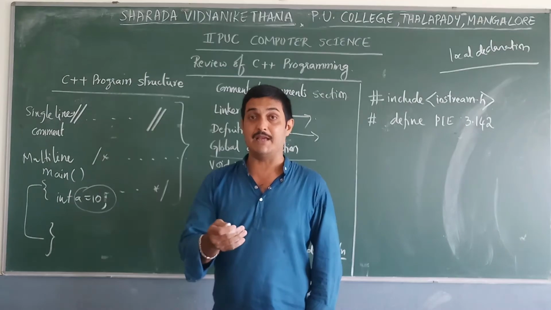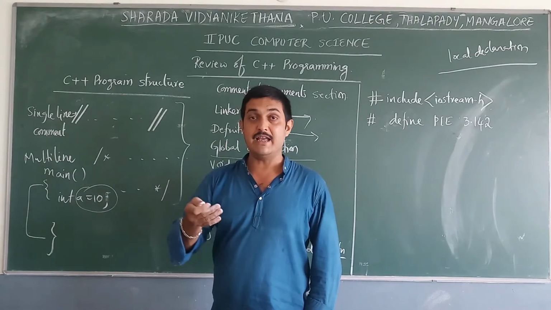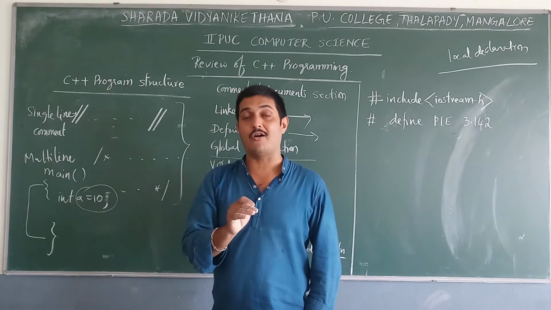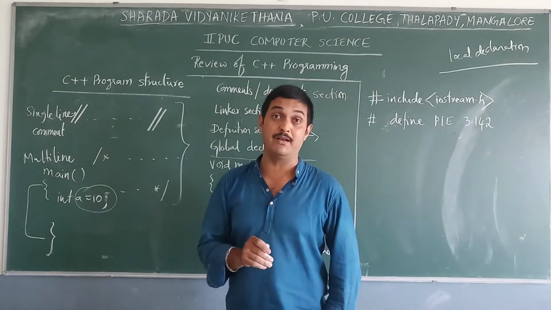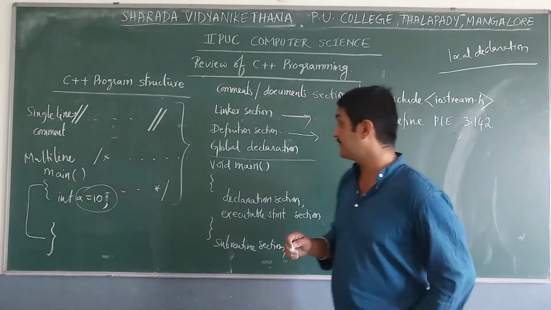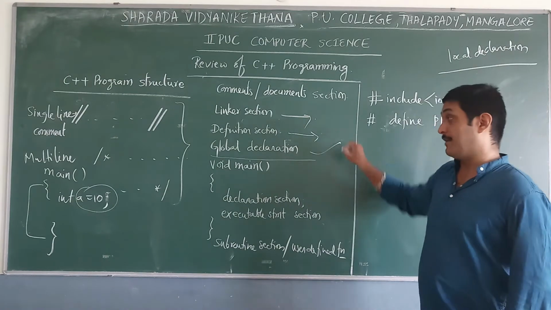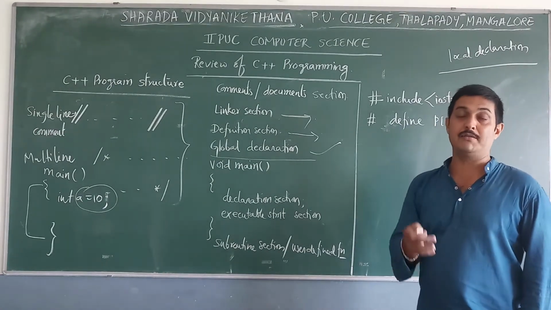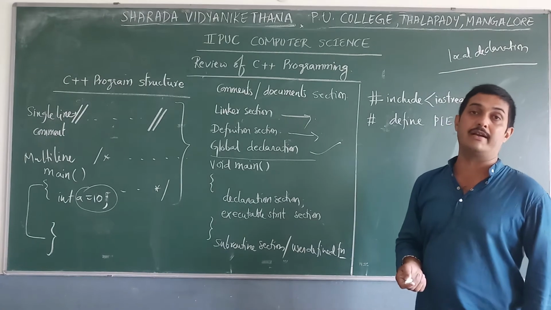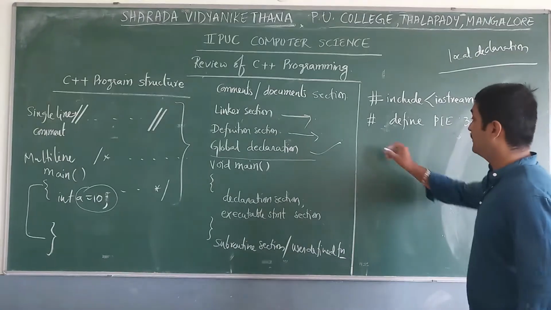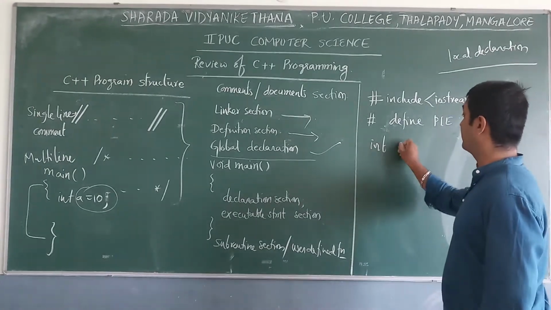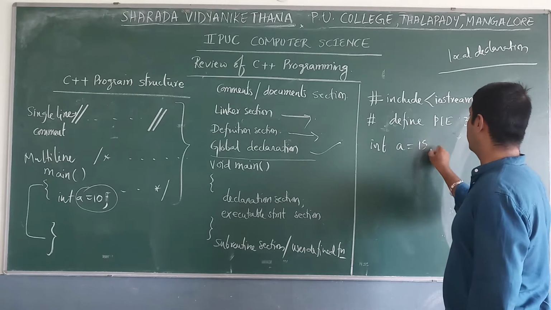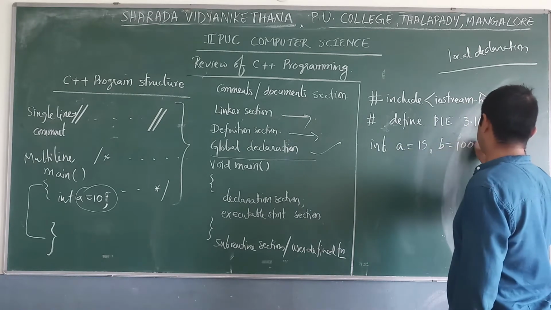So such variables defined inside a block or function are called local variables, but the other kind is called a global variable. That means variables declared before the function, before any block, are called global variables. That means here itself we can define some variables, a equal to 15, b equal to 100, like this.